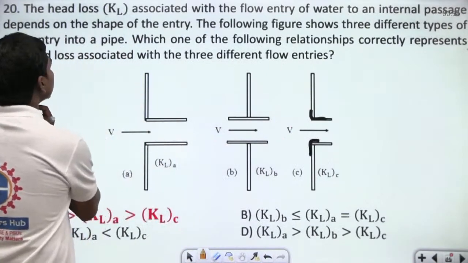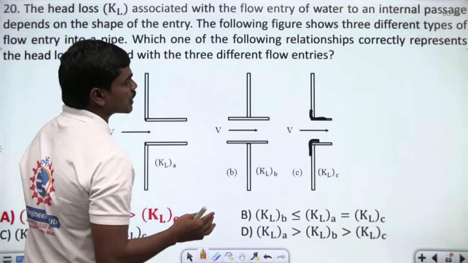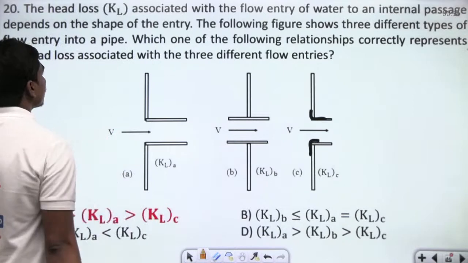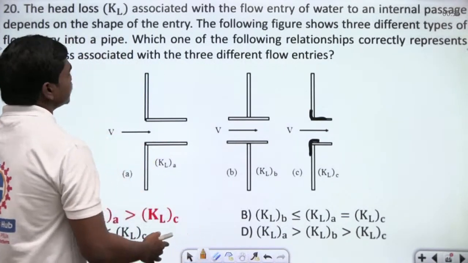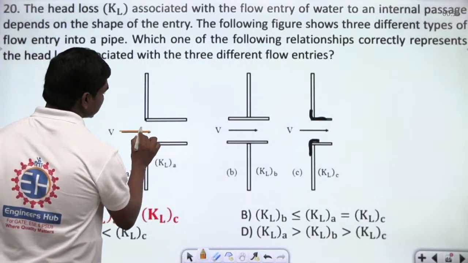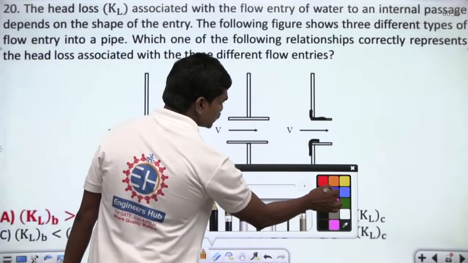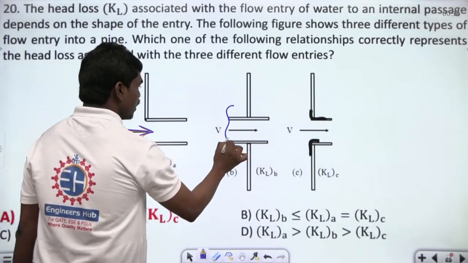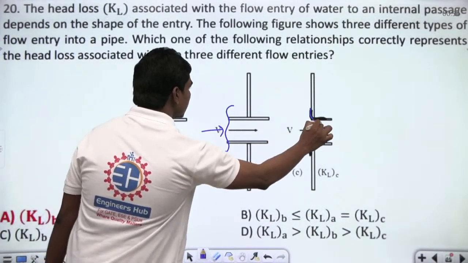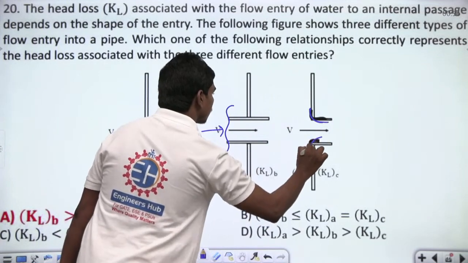So, vent losses. The 20th question: the head loss associated with the flow entry of water to an internal passage depends on the shape of the entry. The following figure shows 3 different types of flow entry into a pipe. Here you have a straight entry, here you have an obstruction well before, and here you have a smooth curved bend.